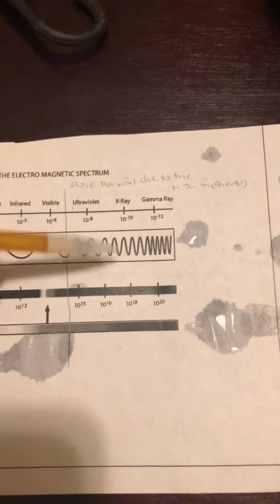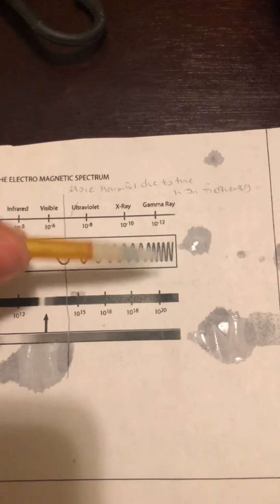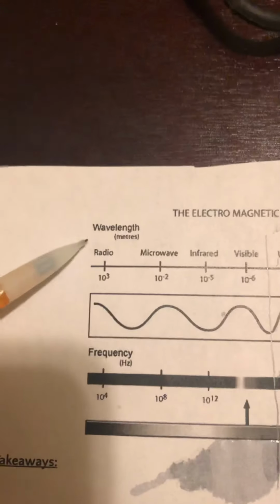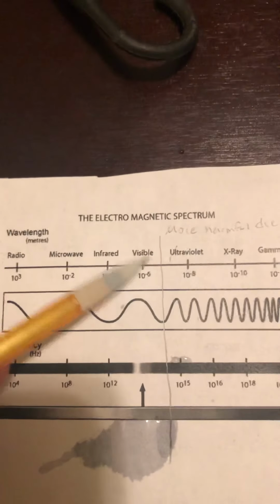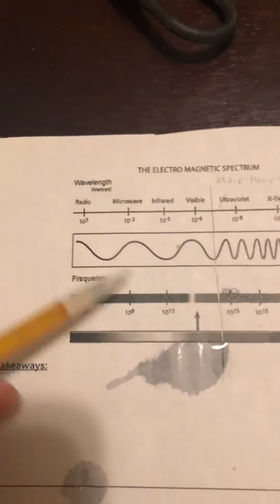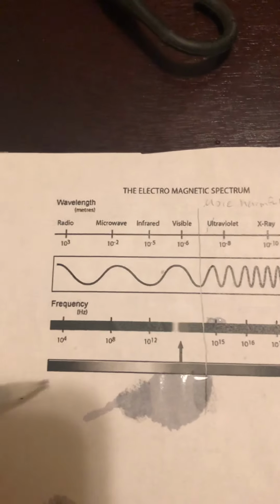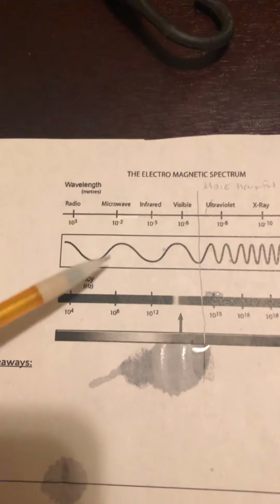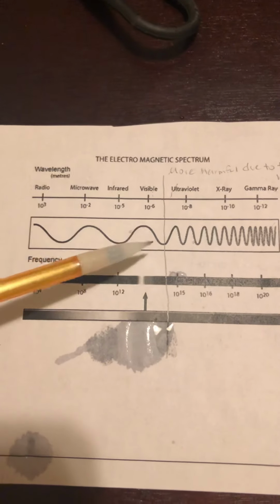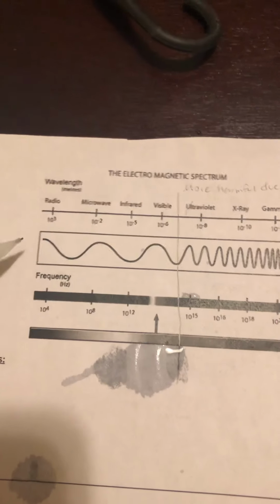That means they're more destructive and create more harm to people. But from radio waves all the way to visible waves that we could see, the waves are not as destructive, and they are transversal waves because they move in a perpendicular direction, making it less capable of harming us.